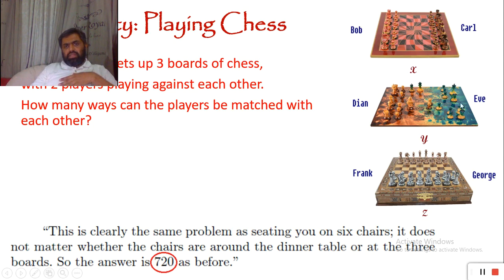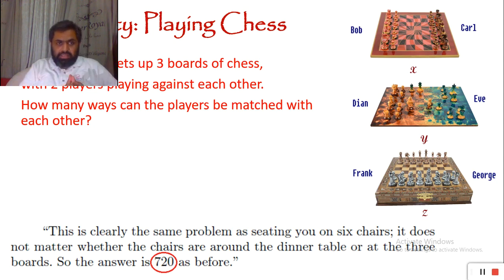With this set of players, we can make Bob and Carl sit on X, or we can make Diane and Eve sit on X, or we can make Frank and George sit on chessboard X. So we have 3 choices to make a team sit on board X. And when we make one team sit on X, we have 2 choices for chessboard Y, and then we have 1 choice for chessboard Z. So this is 3 times 2 times 1, 3 factorial, which is 6. So 6 times we are overcounting when we counted 90 matches.